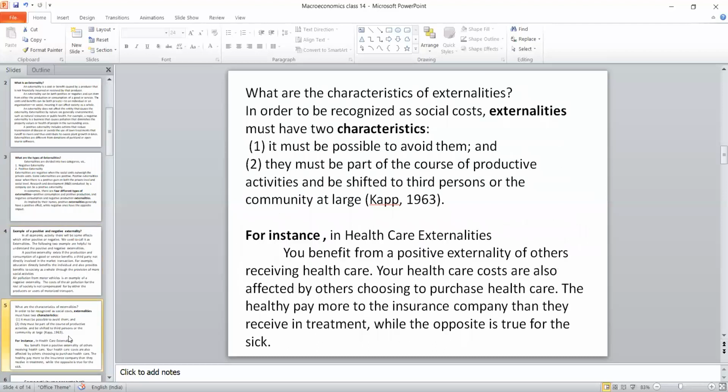Let's move to the next stage. What are the features of externality? There are 2 peculiar features that should be mentioned here. One is that with these kinds of externality, there is a possibility to avoid them.